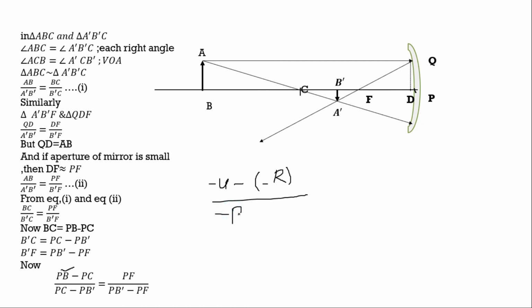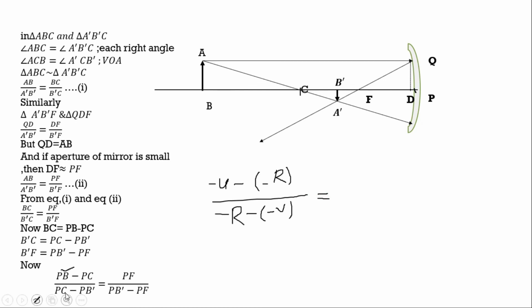I think you are not understanding why I'm taking the negative sign, because we'll discuss the sign convention afterward. Sorry, I forgot to discuss it first. No problem, you can understand later on.